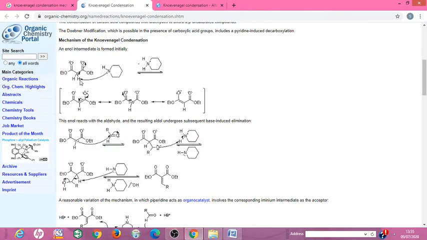This is the step first. After abstraction of this acidic proton, this carbon carries a negative charge. This forms the negatively charged carbon atom, and we know that the negatively charged carbon atom is known as a carbanion. Then the carbanion which is present neighboring the carbonyl group undergoes tautomerization.